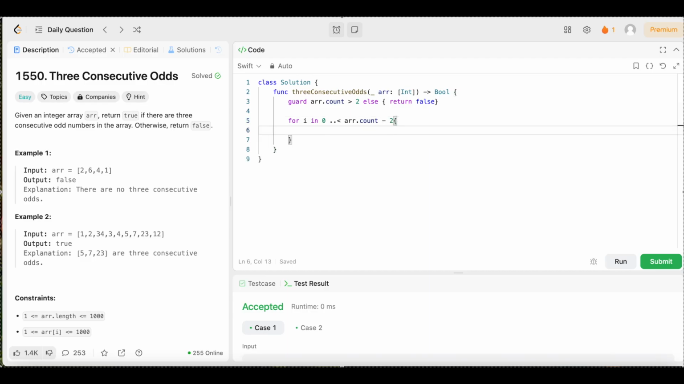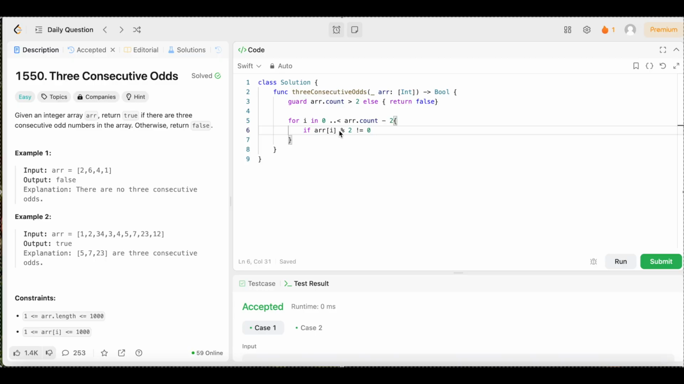Now we could come right here, we could say for i in 0 up to arr.count minus 2. We're going to open up the brackets and see what we're going to do. Now, I'll explain why it's minus 2 as we get further along in the code, but you're about to see it now. So we're going to say if arr[i] mod 2 does not equal 0, then we know it's an odd number.